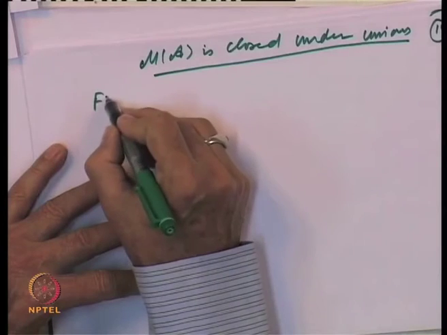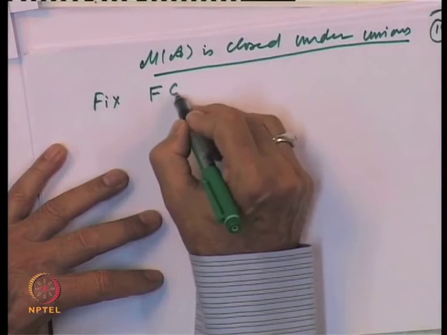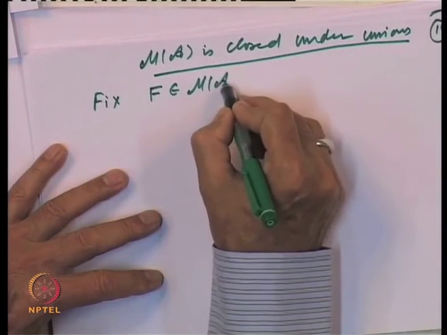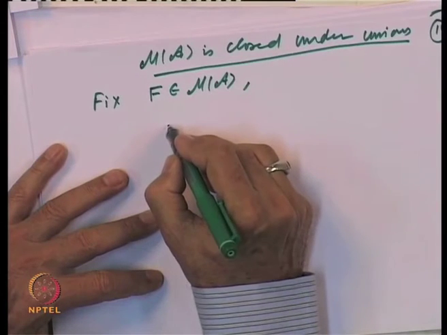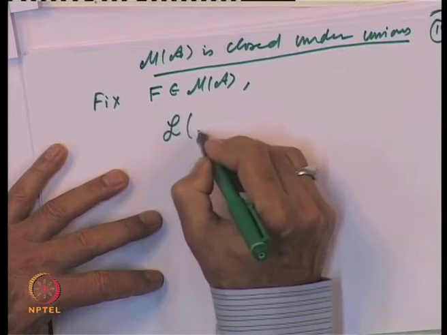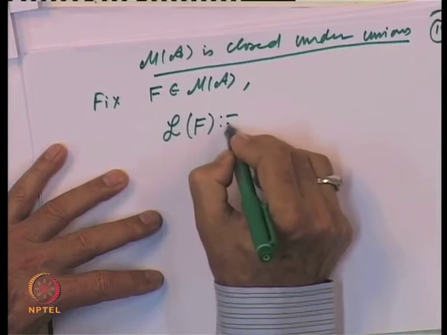So, let us fix a set F belonging to M of A and consider the collection, let us call it L of F. What is this collection?